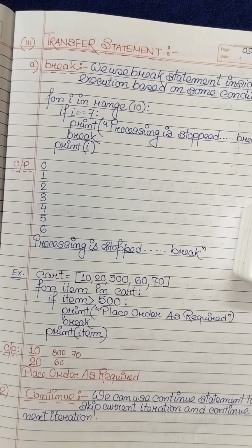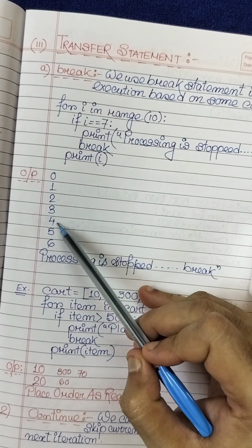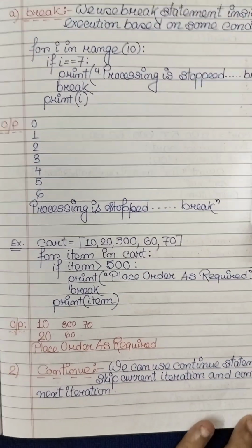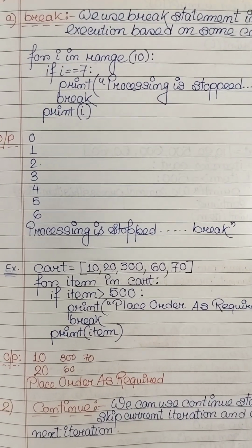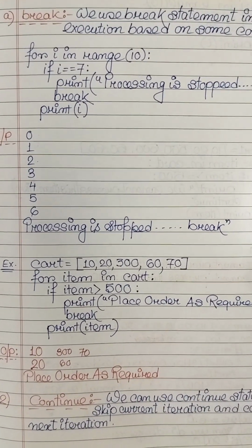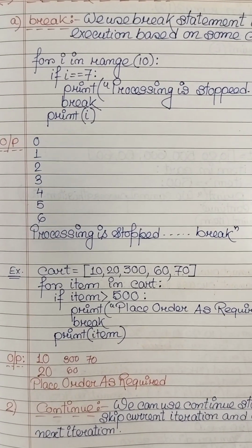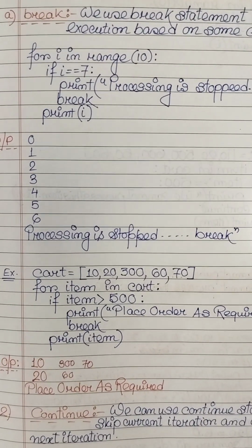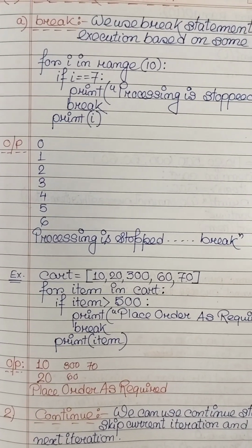See the output: first 0 will be printed, then 1, 2, 3, 4, 5, 6. After 6, when 7 comes, when i is equal to 7, the print statement will work. That means processing is stopped and break will print, because i has reached the condition, that is 7. I is equal to 7, and the condition will stop, and the print statement "processing is stopped" will print.